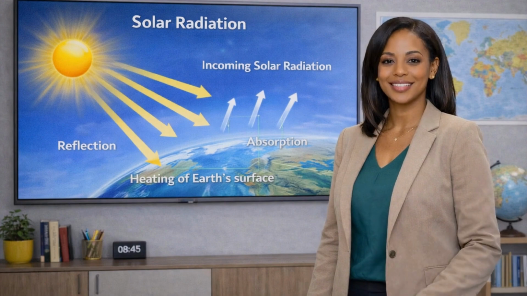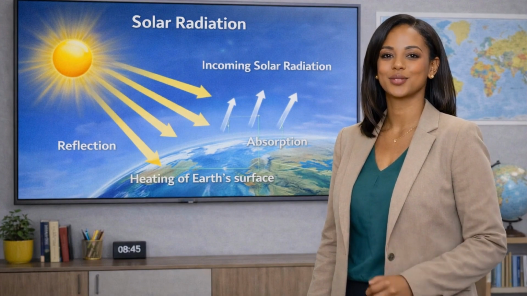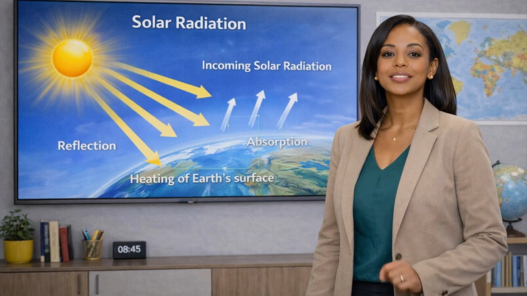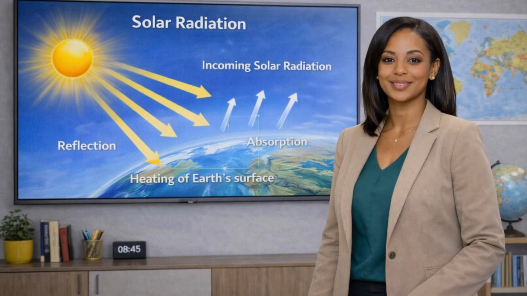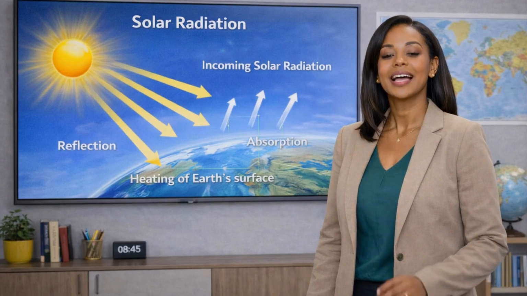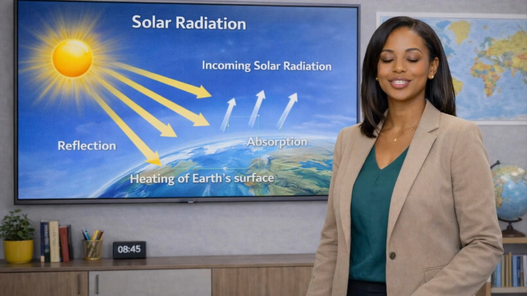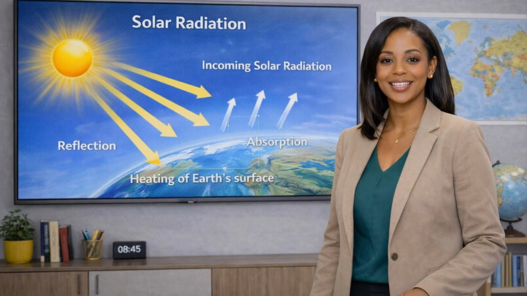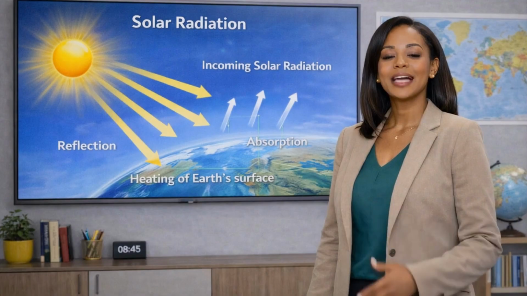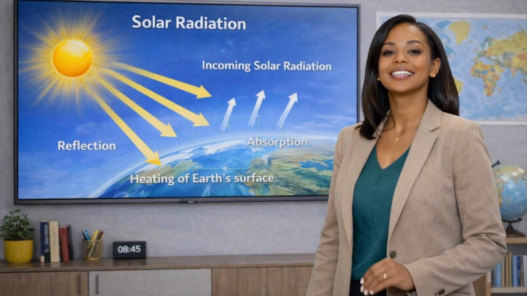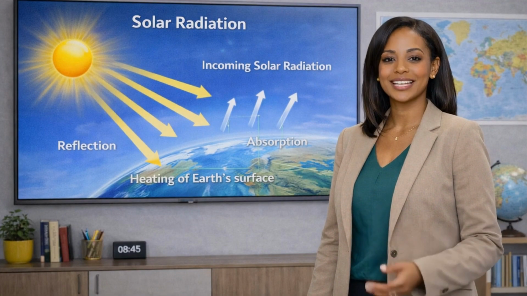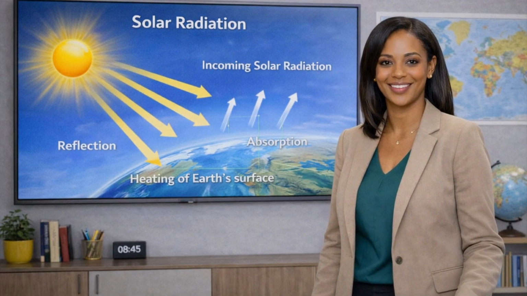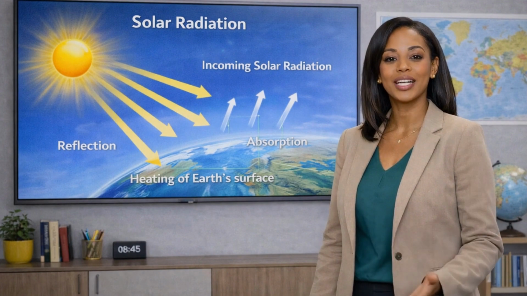To deepen your understanding of how solar energy interacts with the Earth and the atmosphere, refer to Activity 9.2 in the Smart Learner Senior 6 Geography textbook. In this activity, you will examine how solar radiation reaches the Earth, identify the different ways energy is absorbed, reflected, and re-radiated, and explain how this energy influences weather and climate. In the next part of this lesson, we shall explore how solar energy is distributed across the Earth and why some places receive more heat than others.